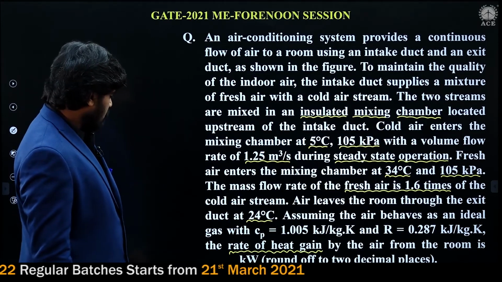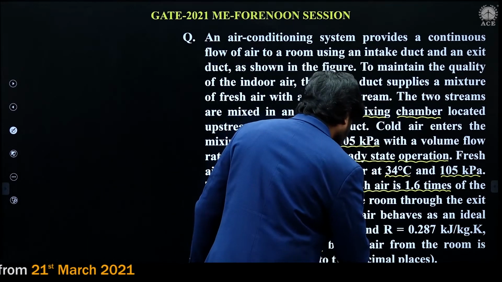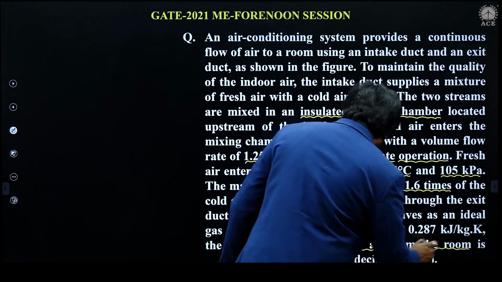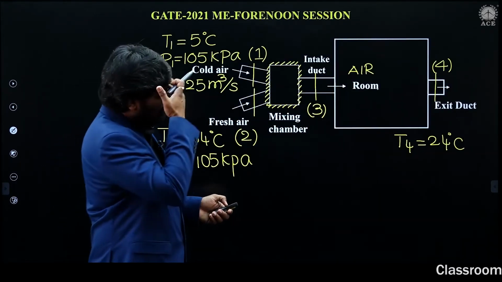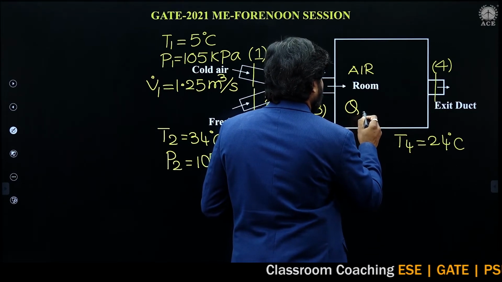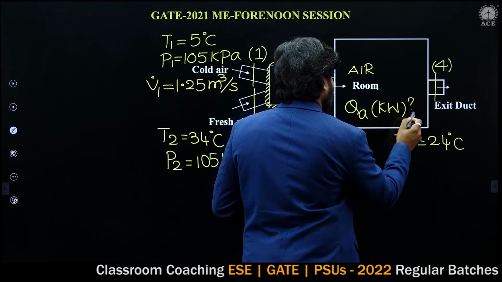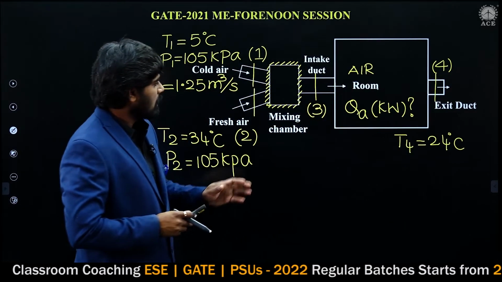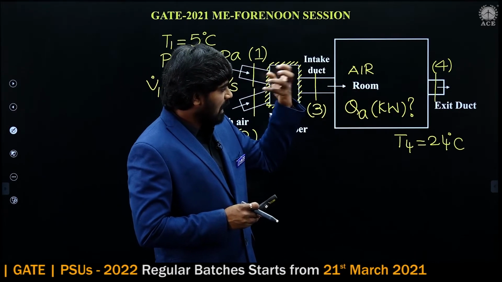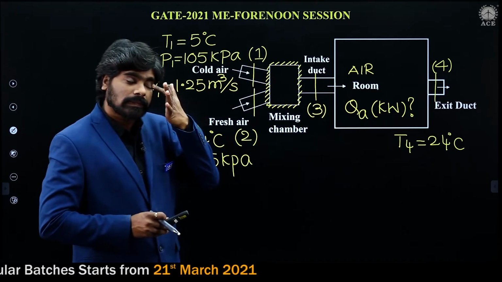Cp and R are given. So we have to calculate the heat gain by the air from the room, in kilowatts. In the room, what is the heat gain by the air? So air is entering into the air conditioning room. What is the heat absorbed by the air, or heat gained by the air, in kilowatts, to be calculated?